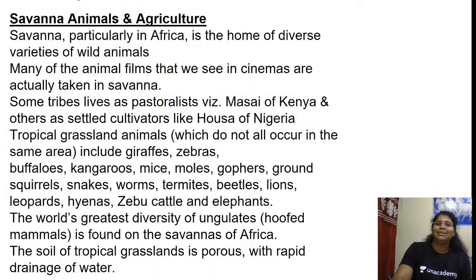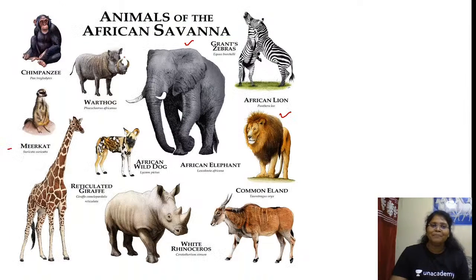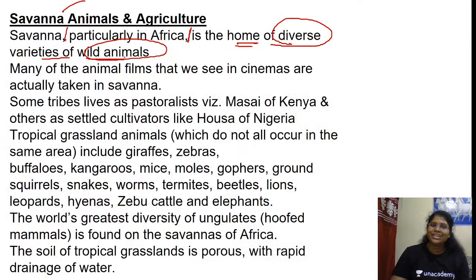Savanna, animals and agriculture. Savanna, particularly in Africa, is the home of a diverse variety of wild animals. In this picture, did we see many of our wild animal friends? African wild dog, reticulated giraffe, meerkat, chimpanzee, warthog, white rhinoceros, common eland, African lion, grand zebra. Yes or no? Many of the animal films that we see in cinemas are actually taken in savanna.